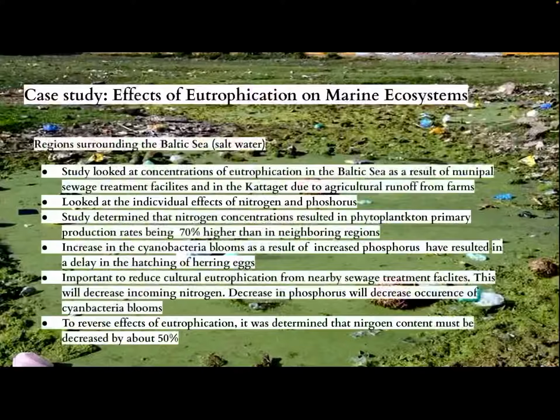They determined that in order to restore the trophic levels to those before eutrophication occurred, they would need to reduce nitrogen concentrations by 50%. They also found that phosphorus inputs were responsible for the cyanobacteria blooms, leading to a decrease in the fecundity of marine organisms as well as the delayed hatching of herring eggs.